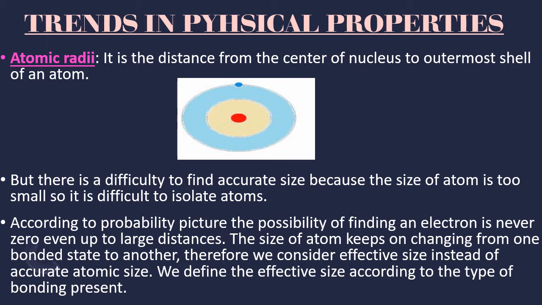It is studied in a group, not in a single atom, because a single atom is very difficult to see. In a group, for example 1 mole, 2 moles, 3 moles, when we look at the group, we zoom the picture in spectroscopy. There the two nearby atoms are highlighted. From the nearby two atoms, we go for the calculation. This is what they do in the spectroscopy branch. We learn this in higher classes.